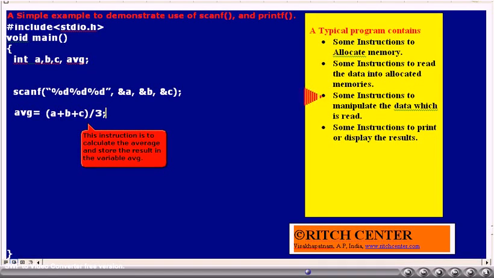Thus, we can conclude that variables may be made to have some meaningful values either through a scanf statement, through a direct assignment statement, or through some calculations. Before that, their values will be uninitialized or trash values. Especially, we have to be very cautious while using the variables in expressions.